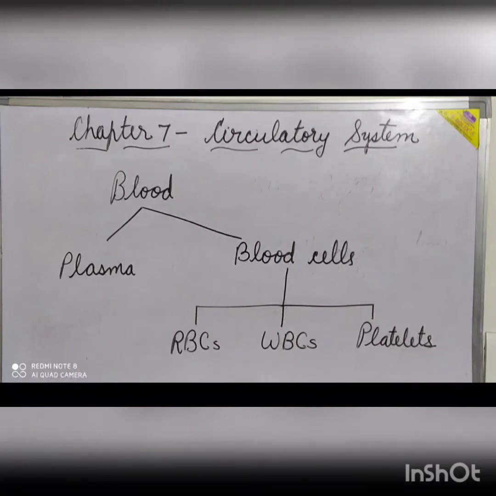Blood is a fluid connective tissue that connects different parts of our body and maintains the continuity within the body. It comprises 1/13 of the body weight. It is composed of a complex mixture of plasma and the blood cells: RBCs, WBCs, and platelets.